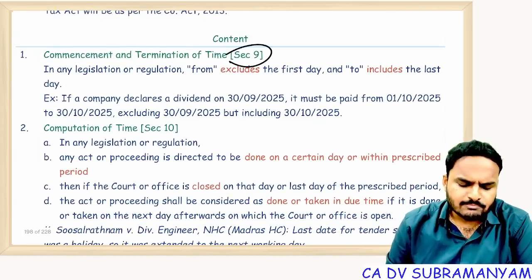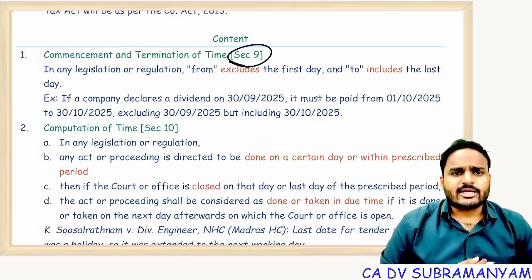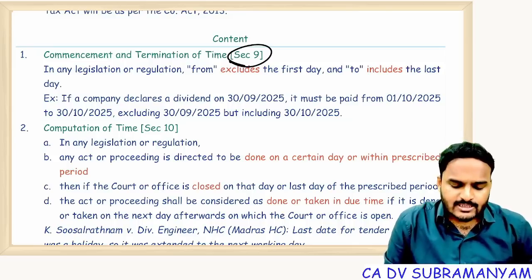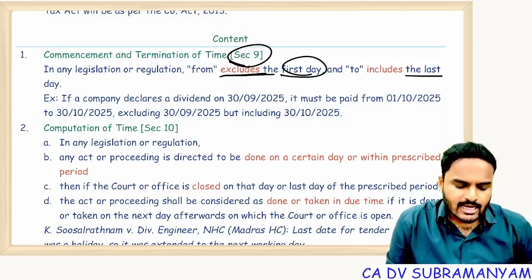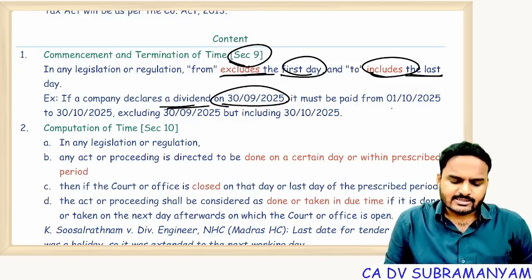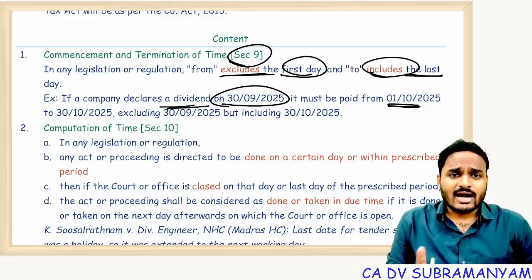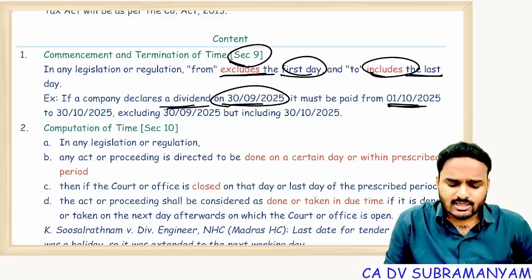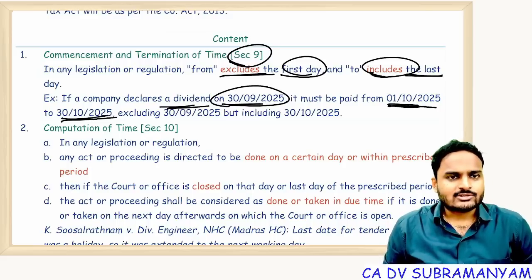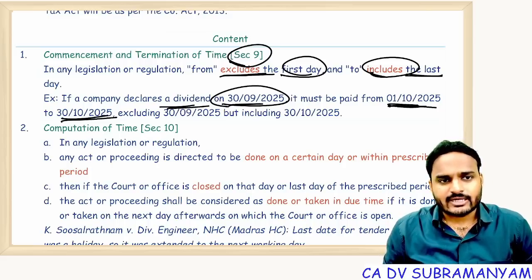Next one, simple sections. Section 9, commencement and termination of time. When you are calculating the time period, the first date shall always be excluded, the last date shall always be included. For example, a company declares a dividend on 30th September 2025. It must be paid within 30 days. So now the 30 days start date is 1st October, not 30th September. From 1st October onwards calculation will start till 30th October. So 30th October is the last date for payment of dividends.